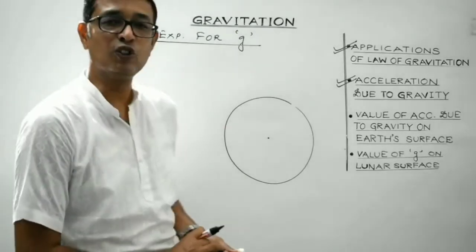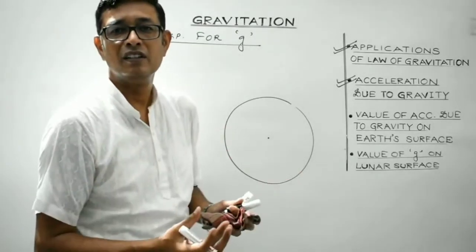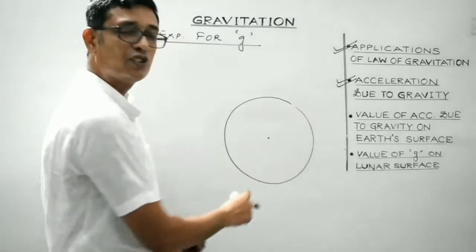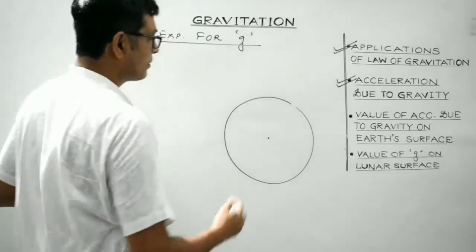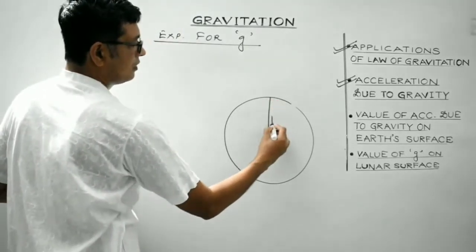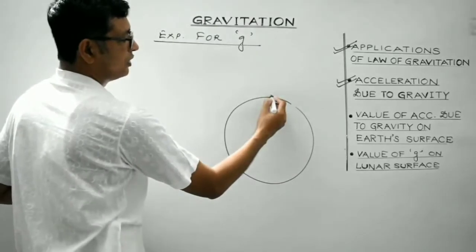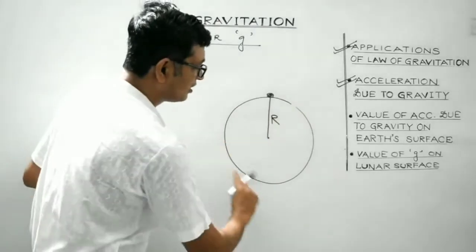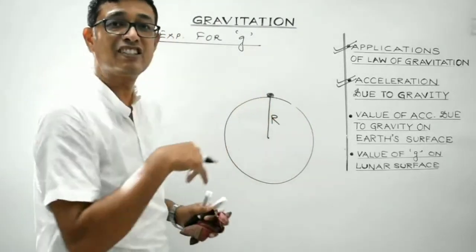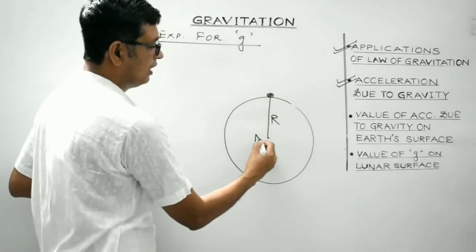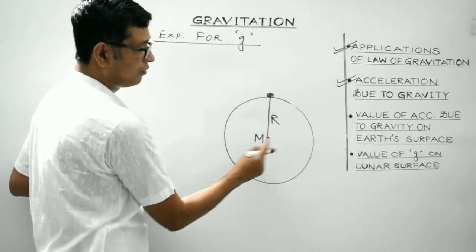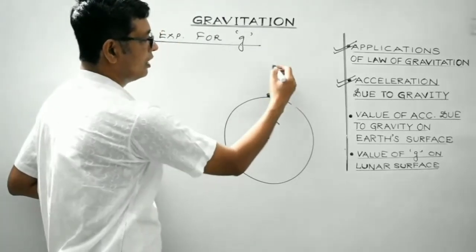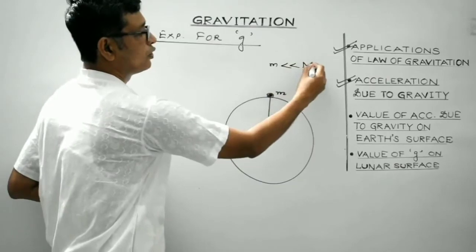And students, remember, although Earth actually is ellipsoidal, it is elliptical, but for all practical considerations, we can consider the Earth to be a perfect sphere, say of radius capital R. And suppose a body be placed over here. This is any body, any terrestrial body. This is a celestial object, Earth. This is a terrestrial object. So its mass is very, very small. Let the mass of the Earth be capital M, which is considered at its center. Let the mass of this terrestrial object be small m. And obviously small m is very, very less as compared to capital M.